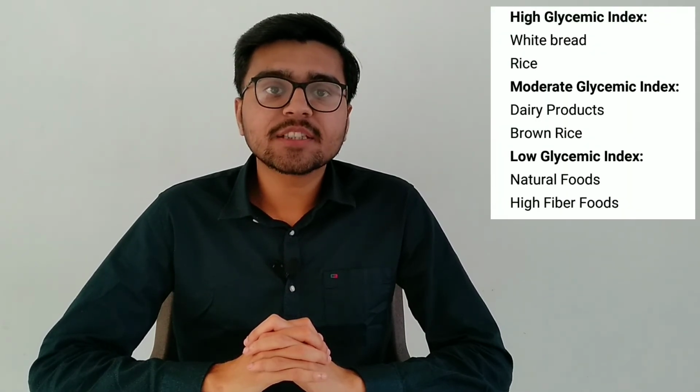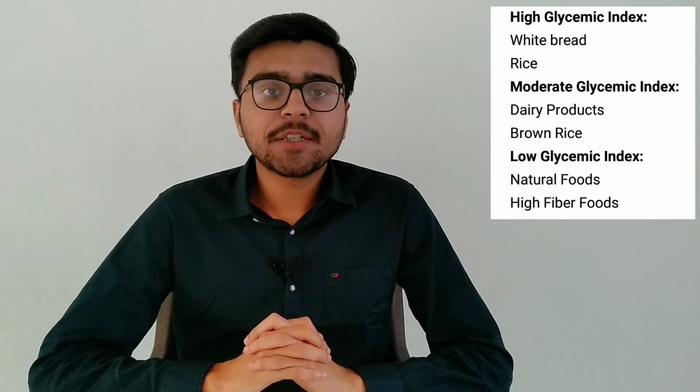Now the last and the most important topic is glycemic index. Glycemic index is the rate of change of blood glucose per unit of the food consumed. According to this, foods are divided into three types: high glycemic index foods, moderate glycemic index foods, and low glycemic index foods. High glycemic index foods include white bread and rice.